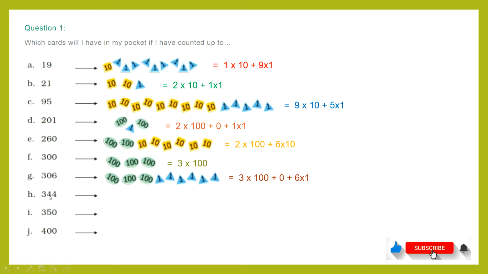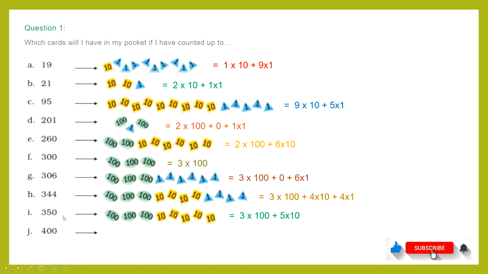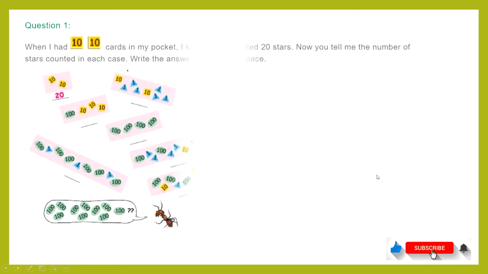In 344, 4 is at the ones place, 4 is at the tens place, 3 is at the hundreds place. So 3 cards of 100, 4 cards of 10s and 4 cards of 1s. In 350, no card at the ones place, 5 cards of 10, and 3 cards of 100. 400 is very simple, 4 cards of 100s. That's how we will solve these questions.